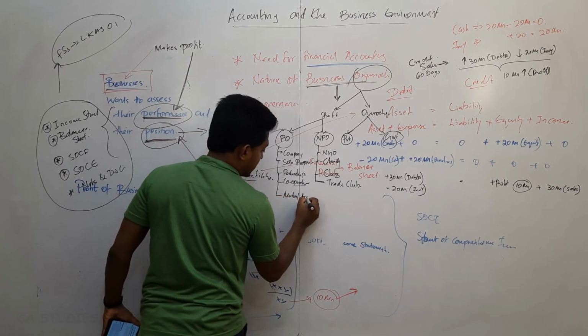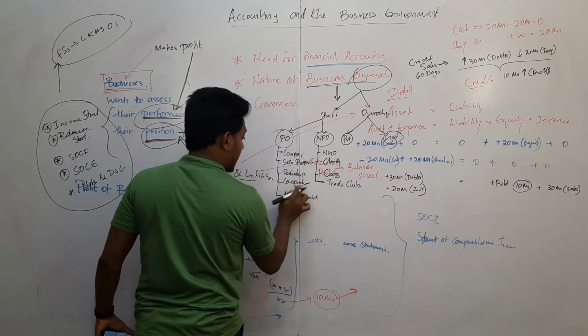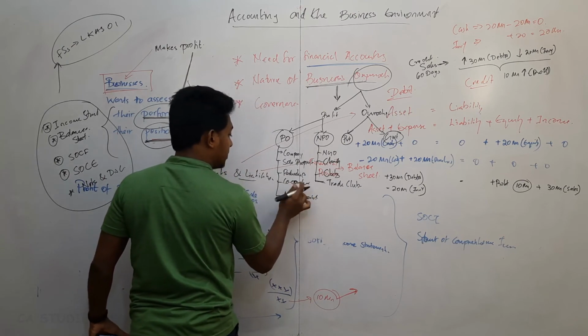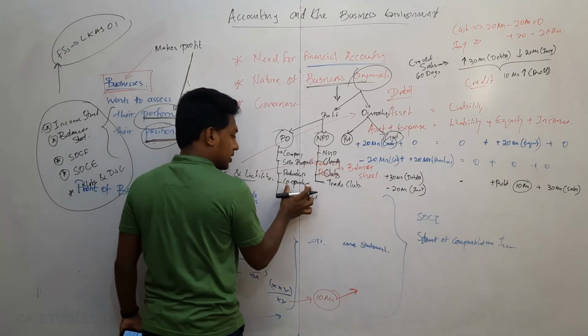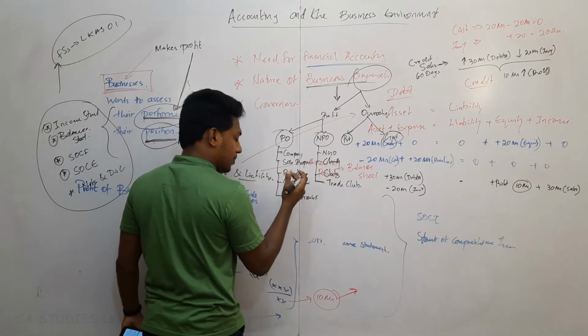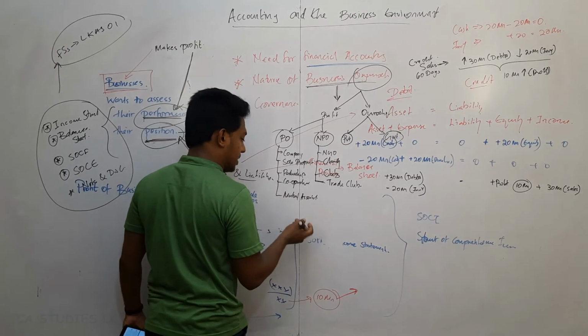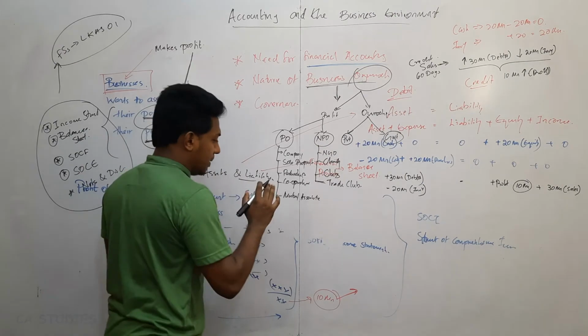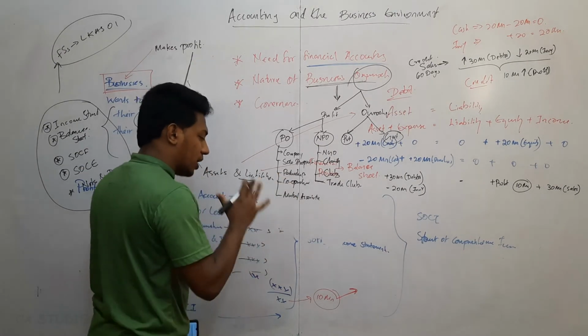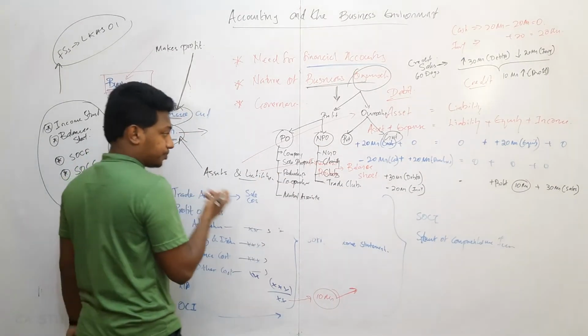The difference between mutual association and the cooperatives is, in the cooperatives membership is open. Cooperatives give the benefits to the employees, customers, they are members. But in mutual association, membership is closed. Only members of that association get the benefit, right?